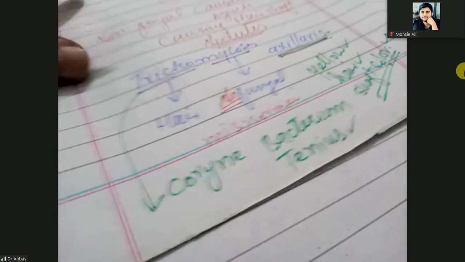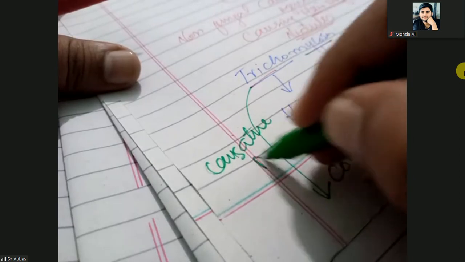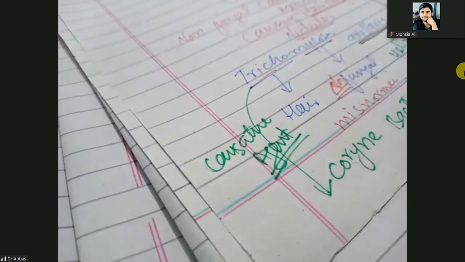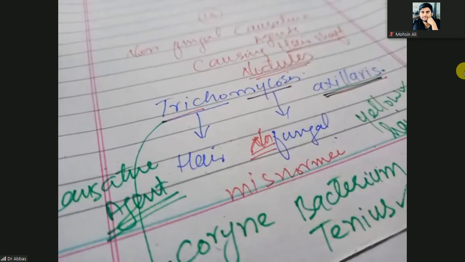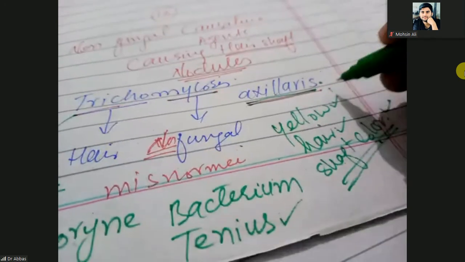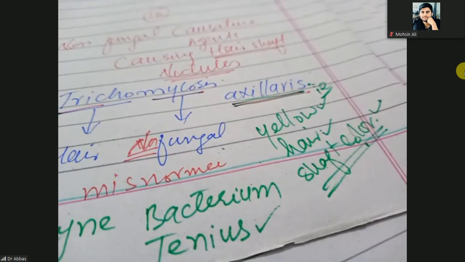So Corynebacterium tenuis is the causative agent, and the condition of the hair is trichomycosis axillaris, meaning a yellow hair shaft. Okay, next, after piedra, we move on to the third kind of superficial infection, candidiasis.